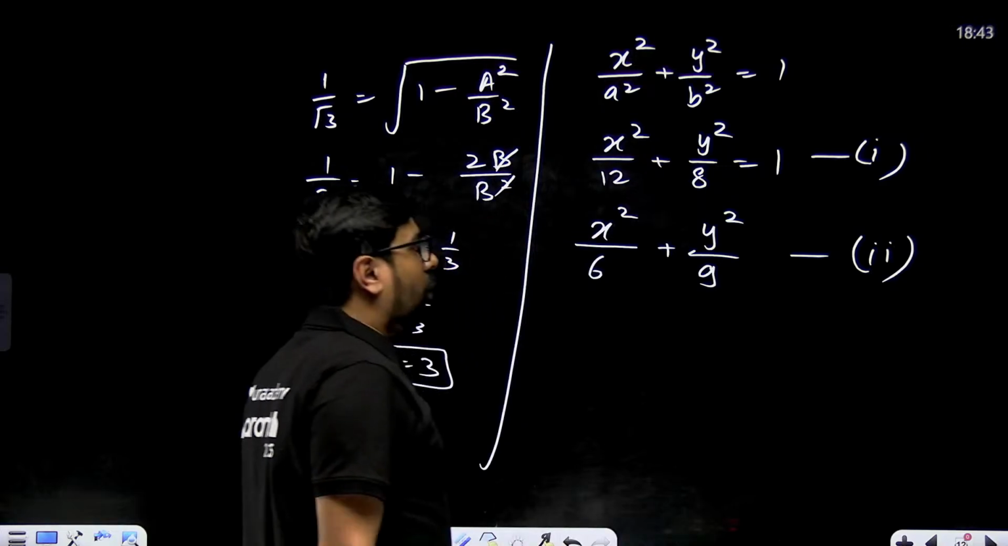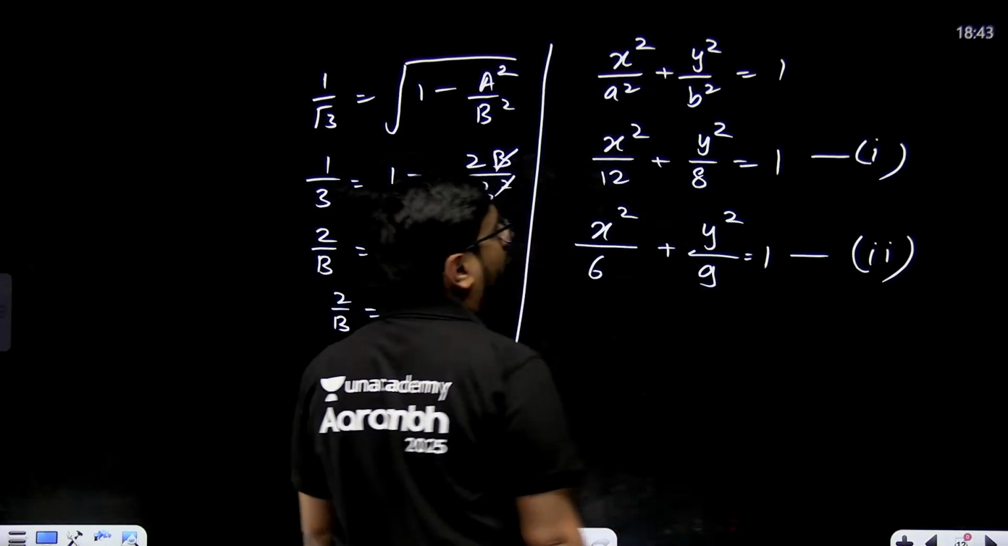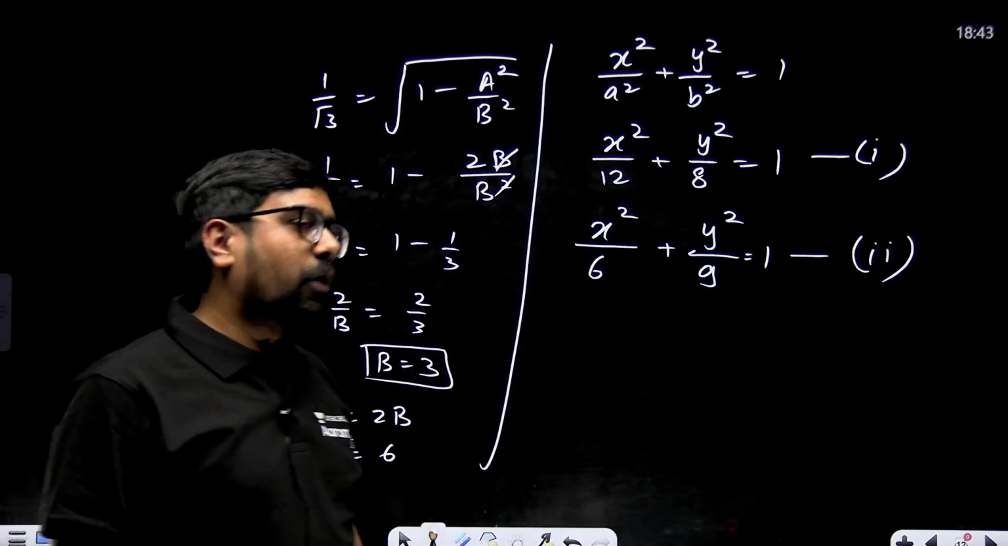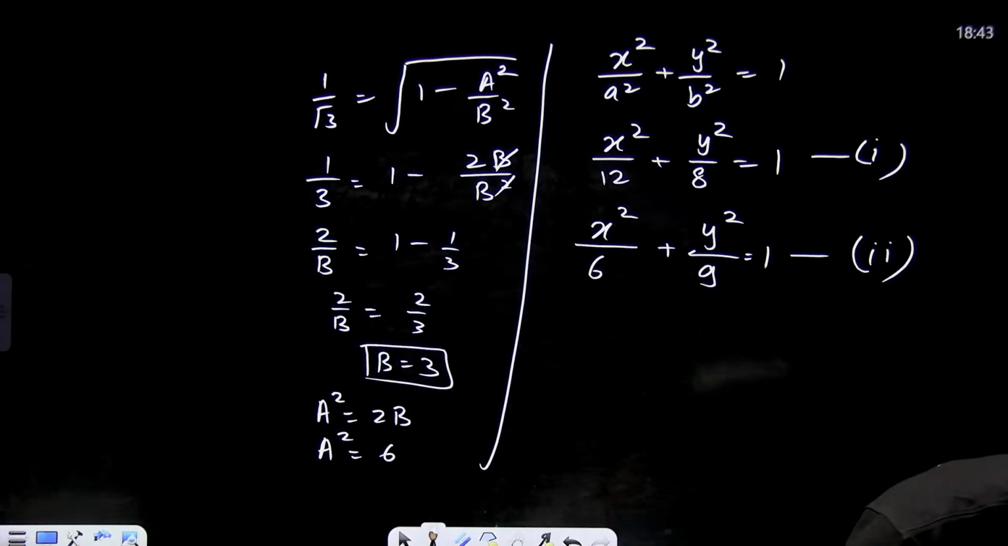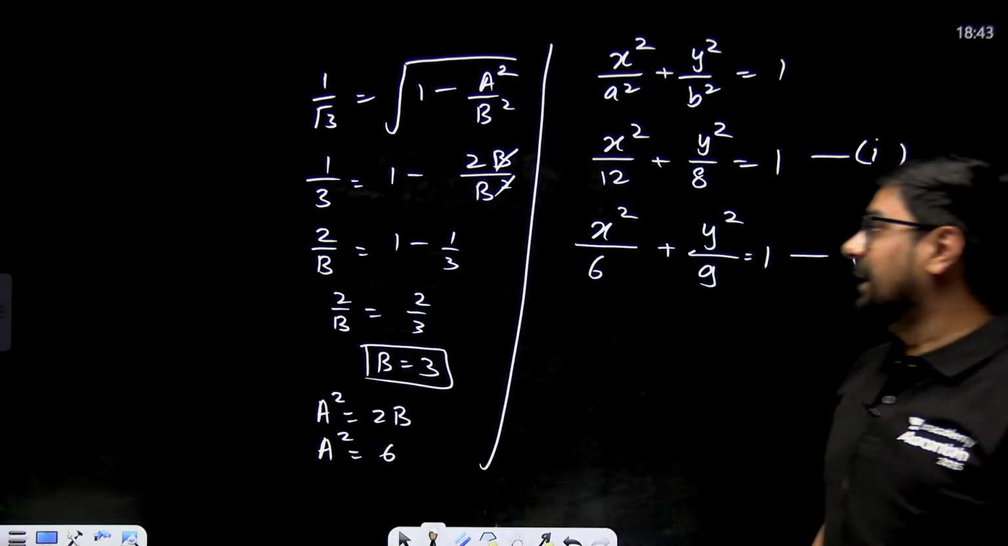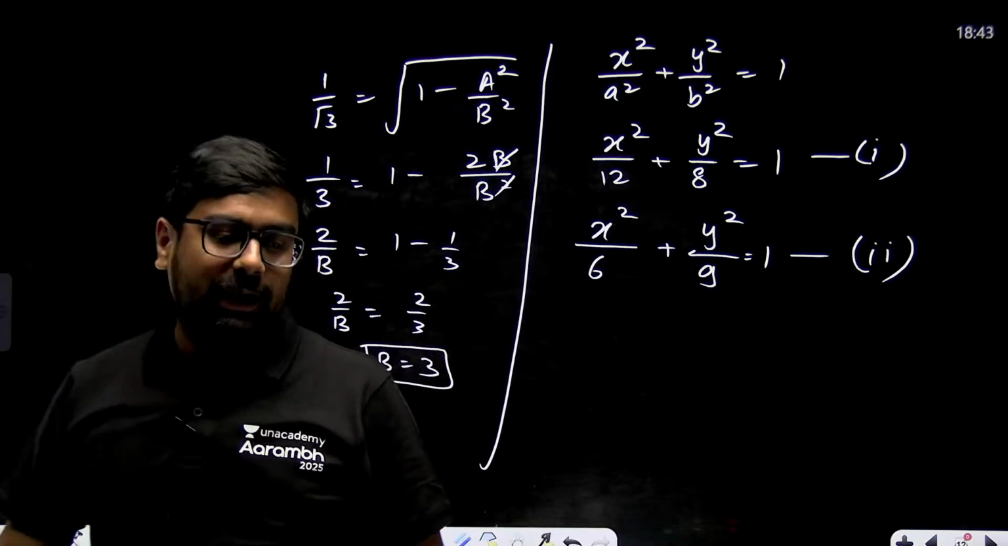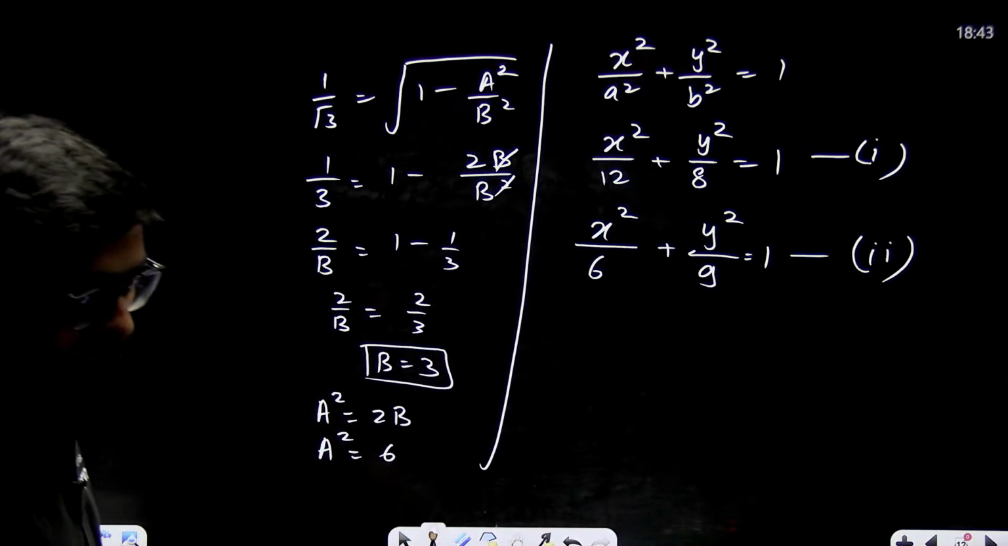So when you solve these two, you will get 4 points. And those 4 points will definitely make a rectangle. Without any doubt, I can say that. Rectangle or square, same thing only, right?